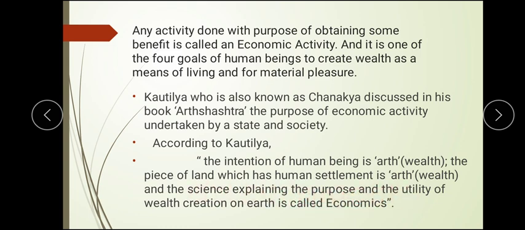The science explaining the theories or usage of wealth creation is also known as artha. All these things together become economics. Anything related to acquiring something, benefiting yourself, your intention for living, comes under economics, which Kautilya explains in his book Arthashastra.